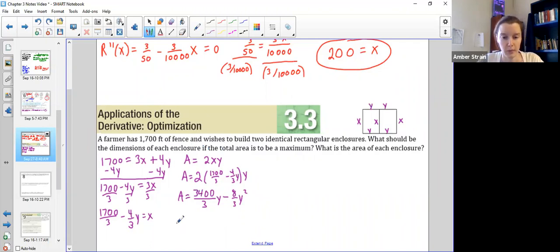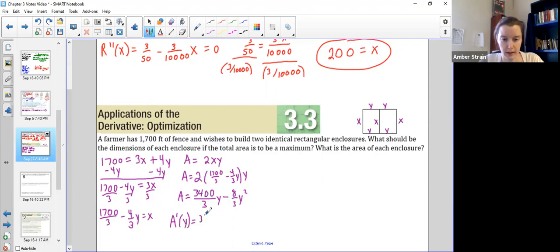Okay, now I am going to take the derivative. We're in calculus, it's all about derivatives. I could not take the derivative before because I had 2 variables. So if anything, I would have had implicit differentiation. It would have been weird. So we wanted to narrow it down to 1 variable. So this is now A as a function of the letter Y. So I'm taking the derivative with respect to Y.